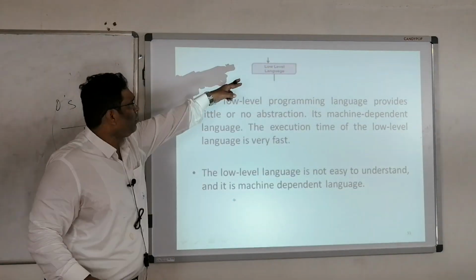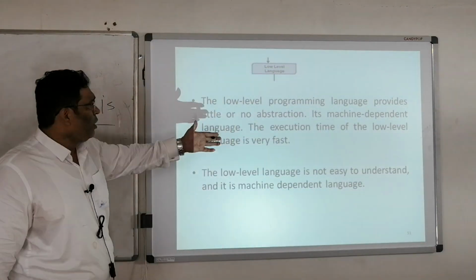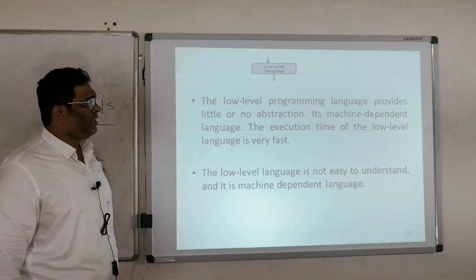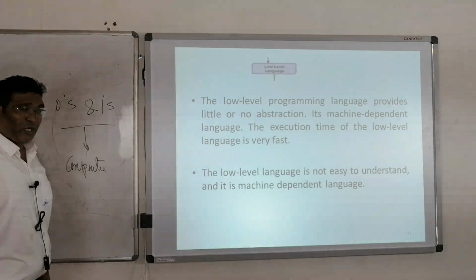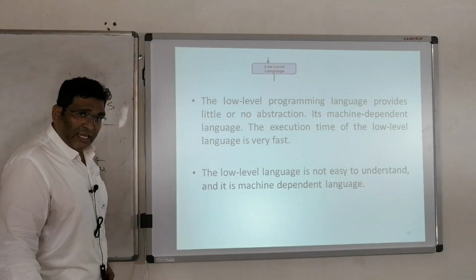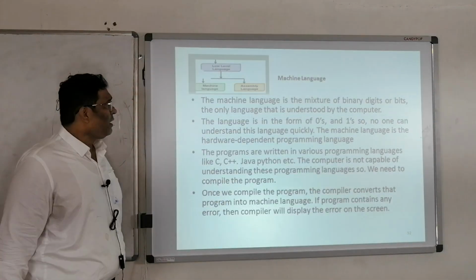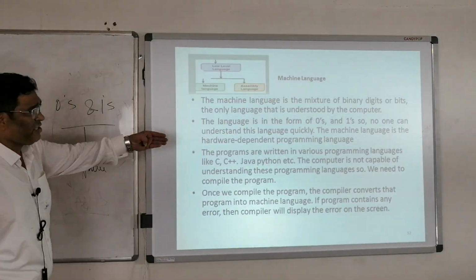The other part, low level language, I've already told you: the programming language provides little abstraction, is machine dependent, and is very fast to use. Low level language is not easy to understand. Machine language, as I've already told you, is zeros and ones.